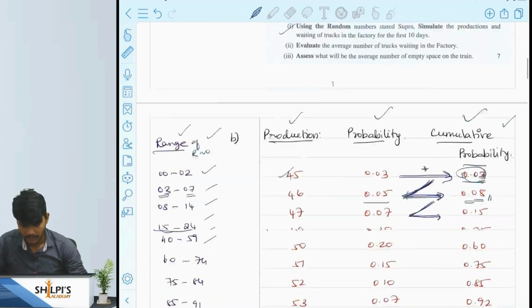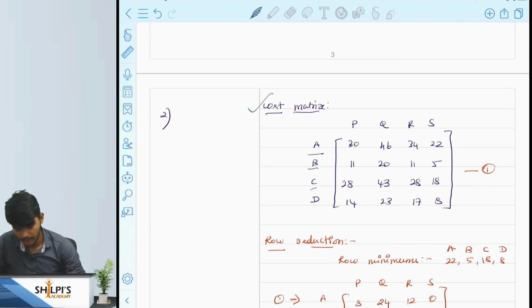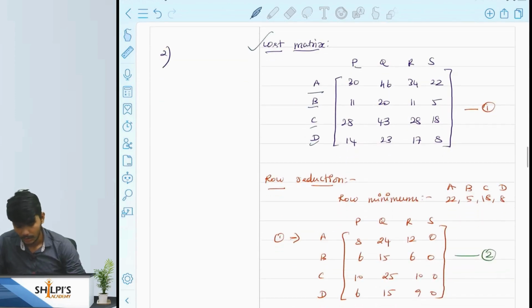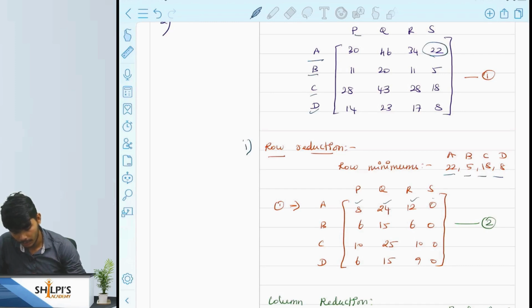For this, we have to write the cost matrix they have given. So I have written it like this: A, B, C, D and P, Q, R, S. The first step is row reduction. For that, we will take the minimum from each row and subtract that particular number from the corresponding row. For example, in the first row 22 is the minimum value and I will subtract that 22 from all these elements. Similarly, we will do this for all 4 rows.